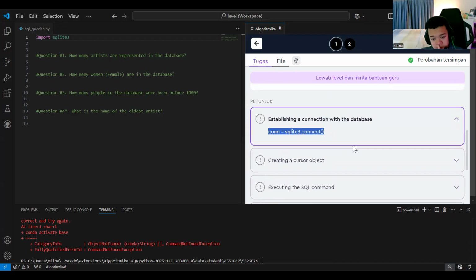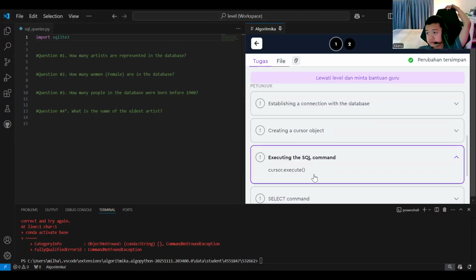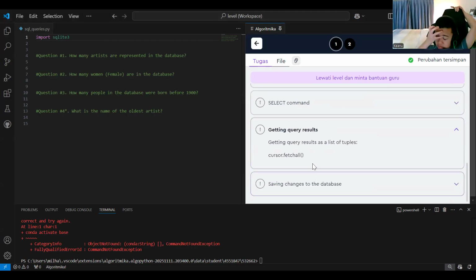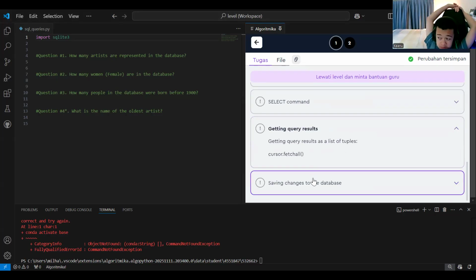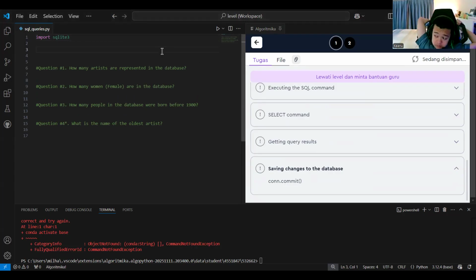There is also information for connections. We can go here: connections equal to sqlite3.connect for connecting to the SQL. Basically, here we will first import the library, then create the cursor object, connection.cursor. Then execute select commands, cursor.fetchall to get the list of tuples, and then connections.commit. Okay, let's continue, Kenu. For now, we import SQLite first, and then we get the connections.